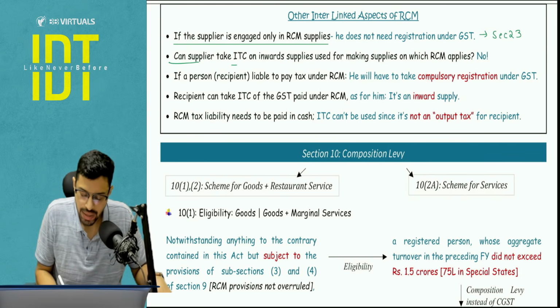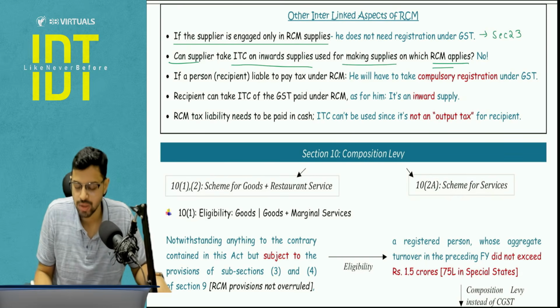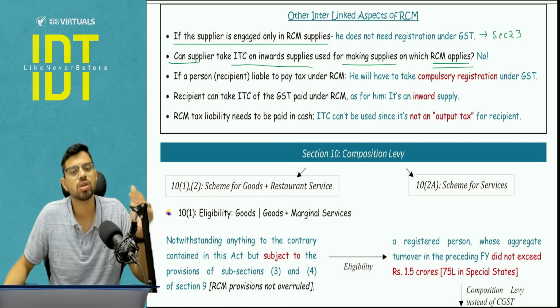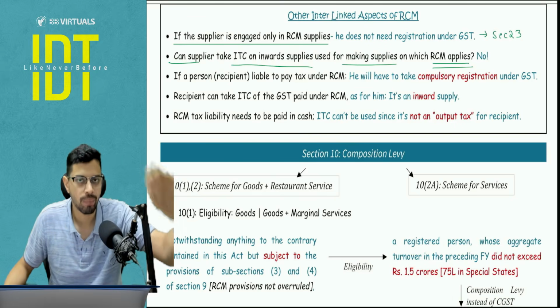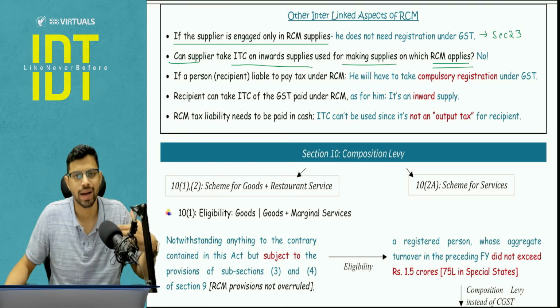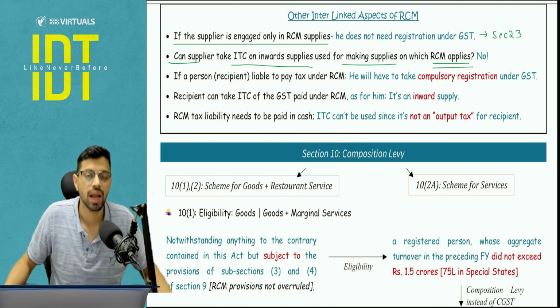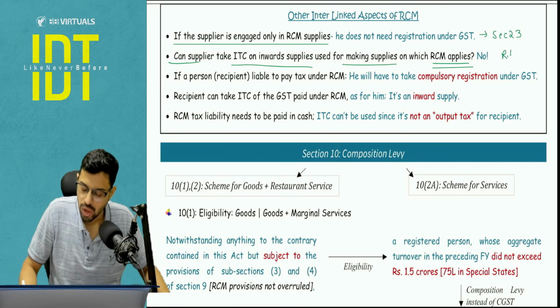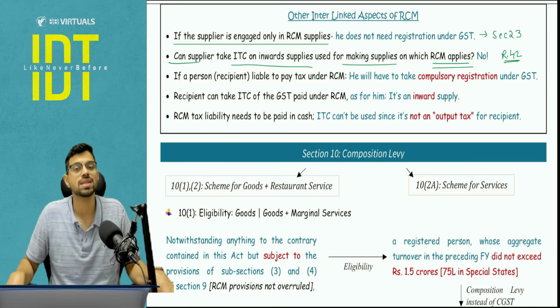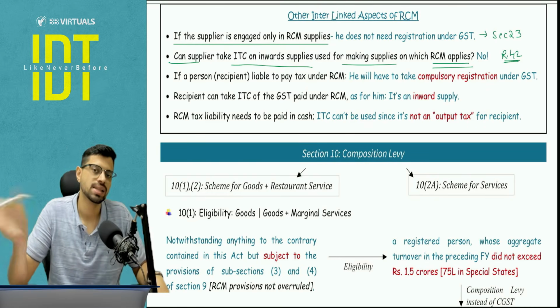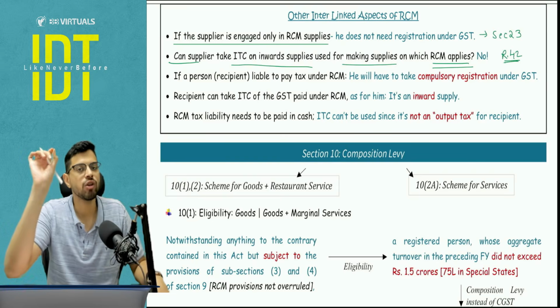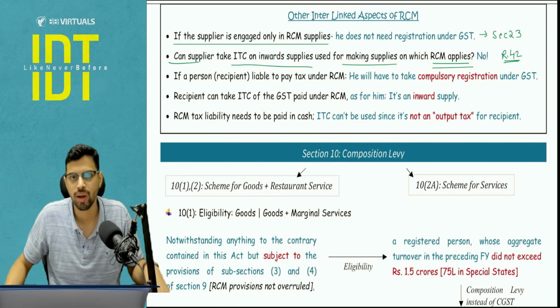Can a supplier take ITC on inward supplies used for making supplies on which RCM applies? No, because what is the use of ITC if I'm not going to pay tax? If I'm supplying to you and RCM is going to apply, then I don't need to pay tax, right? So what will I do with my input tax credit? Plus you will link this to rule number 42, chapter number 7 ITC. There we have clearly covered that RCM outward supplies are considered as exempt supplies, and if your supply is exempt, you cannot take ITC.